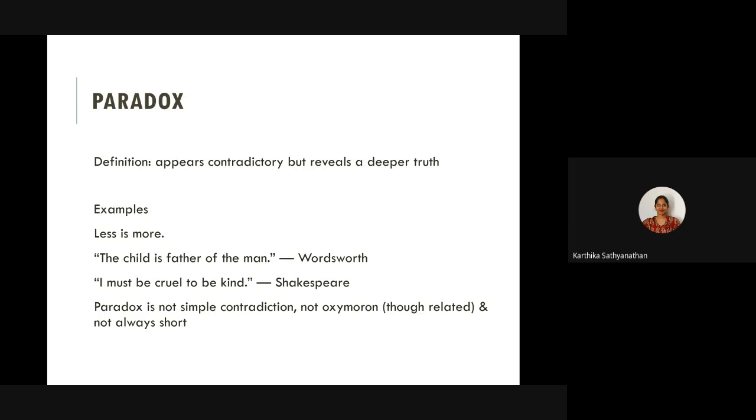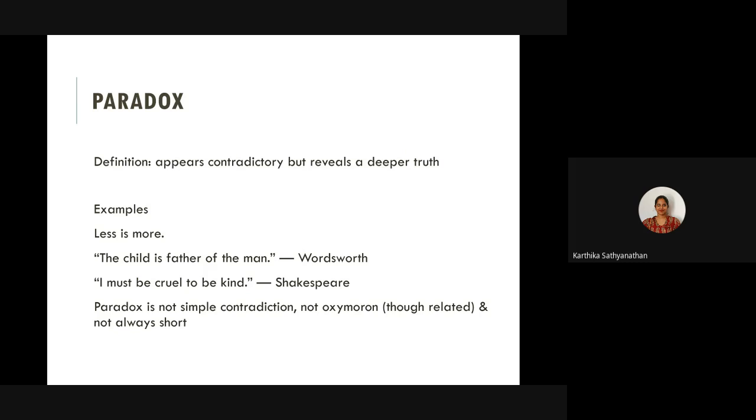So maybe I am better off without that gold, right? In which case, I can justify less is more, right? So it has a deeper meaning. That's what I'm saying. A paradox has a deeper meaning, but on the surface level, it appears contradictory. Like less cannot be more, but less can be more if you reflect upon it carefully.